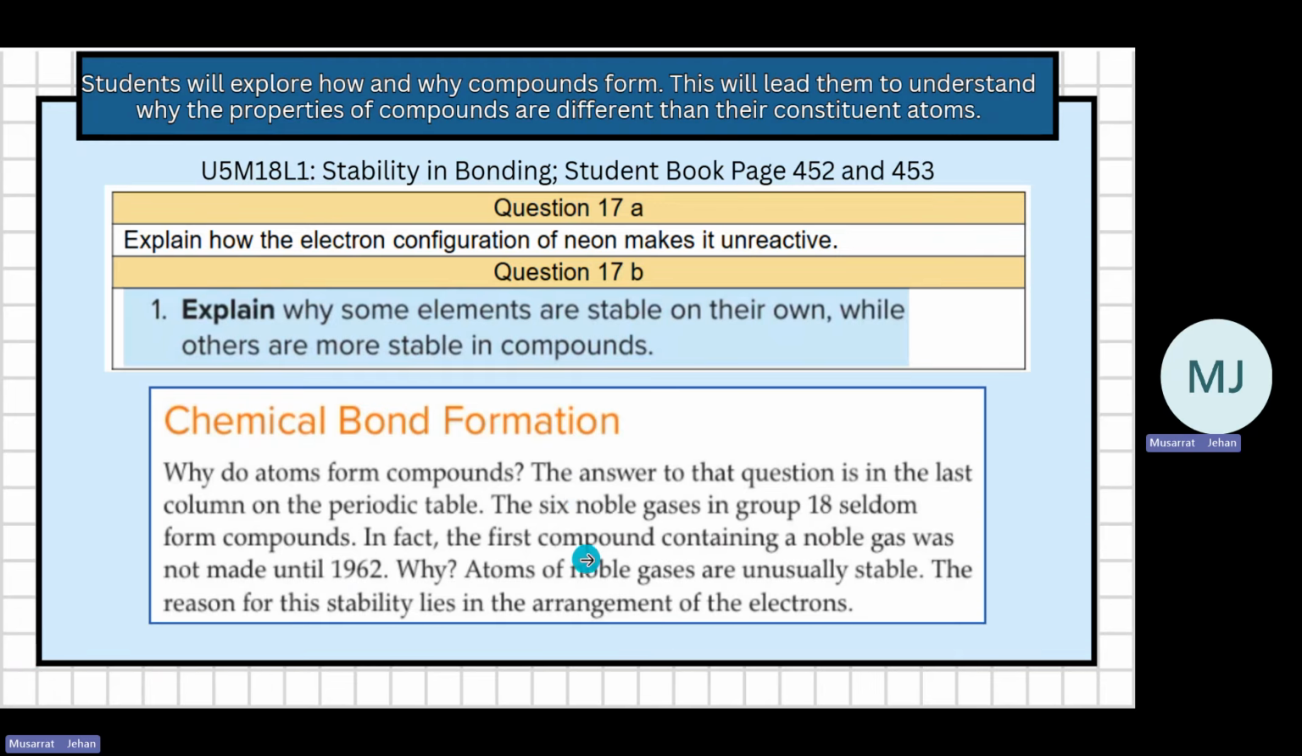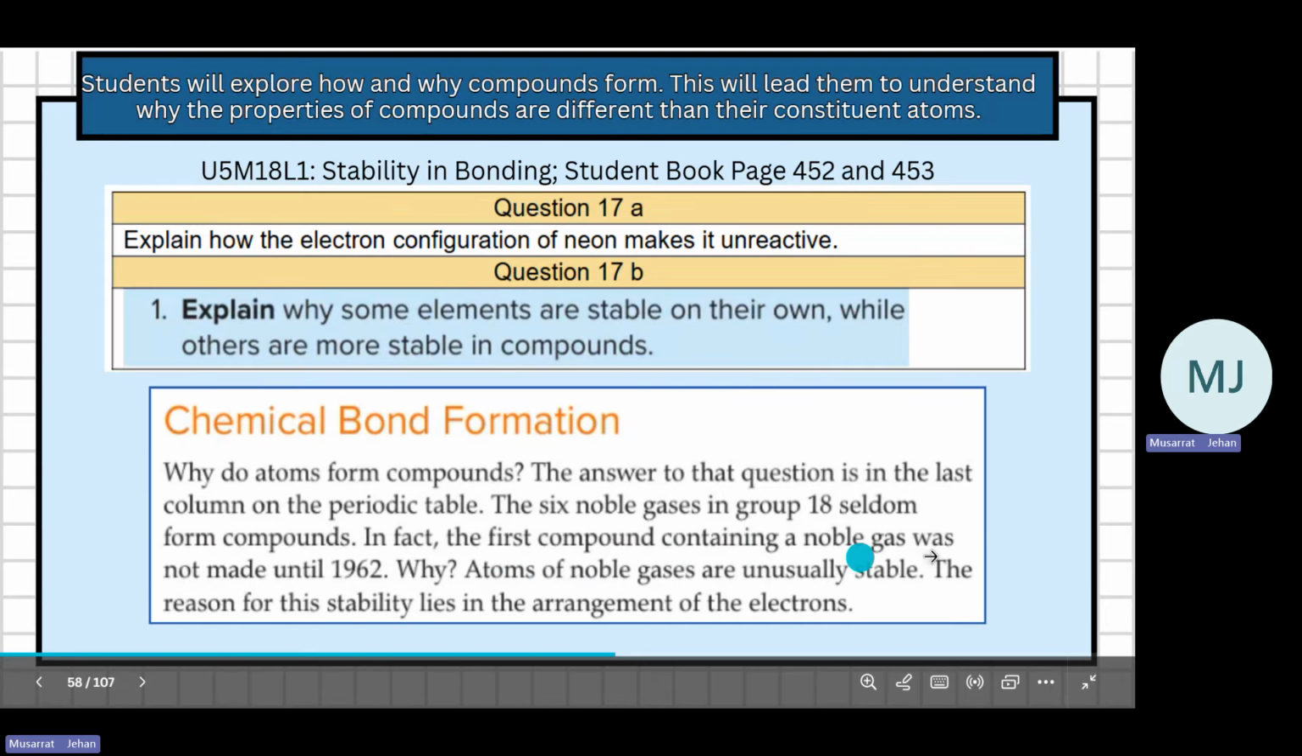The noble gases like helium, neon, krypton, xenon, they are called noble gases. They belong to group 18 and they don't react. They are unreactive. Very rarely will they react. Why? Because they have a complete outermost energy level. The first compound containing a noble gas was not made until 1962. Atoms of noble gases are unusually stable. They are very, very stable. Why? Because of their arrangement of electrons.